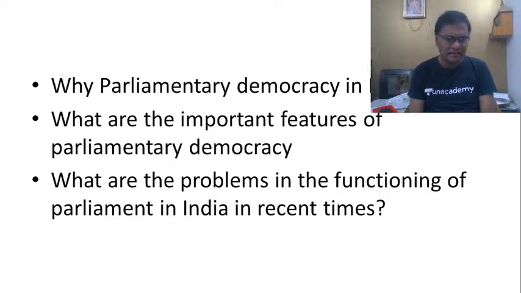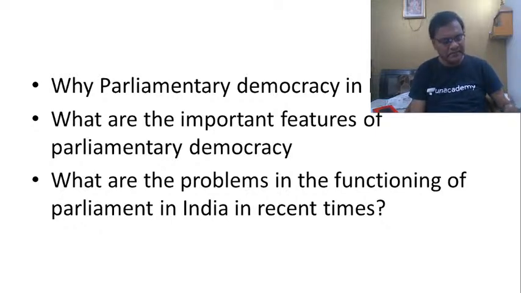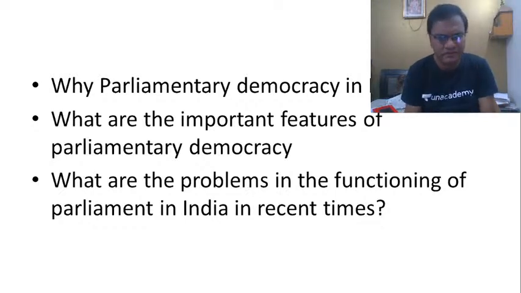Then passing of budgets. Then voting on the bills moved by the government on the floor of the house. Then there are other instruments like privileges, privilege motions against the ministers on the floor of the house. So these are all some of the instruments used by legislature to ensure accountability of executive. But the question that we are asking here is that in spite of having so many instruments, in spite of having so much of safeguards, why is our parliament not able to ensure effective control of executive? That is the question that we have to ask.